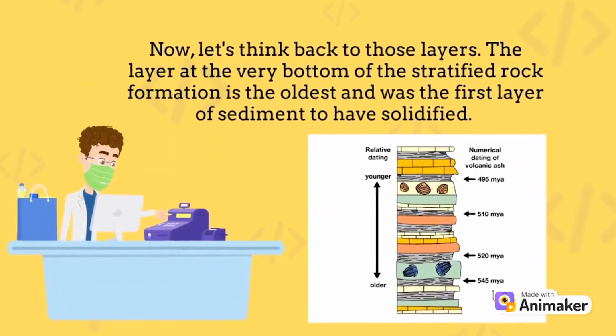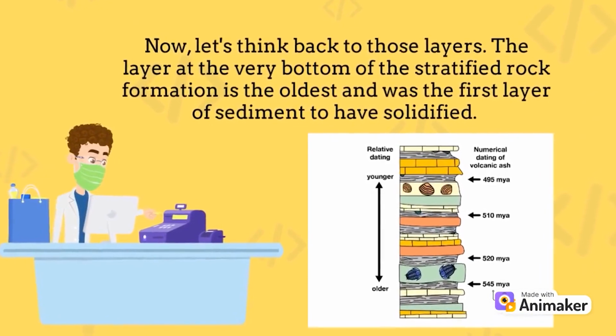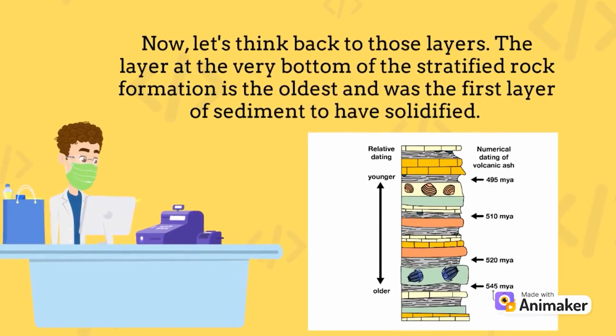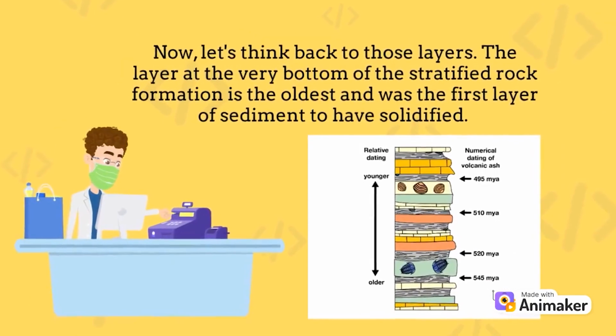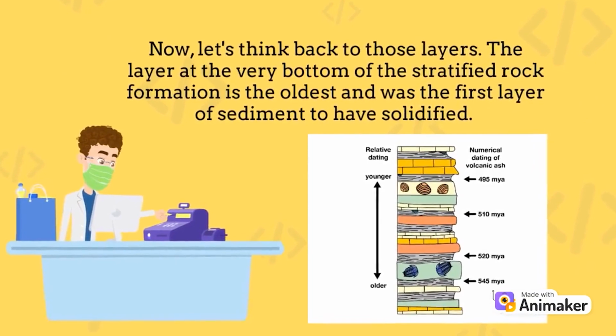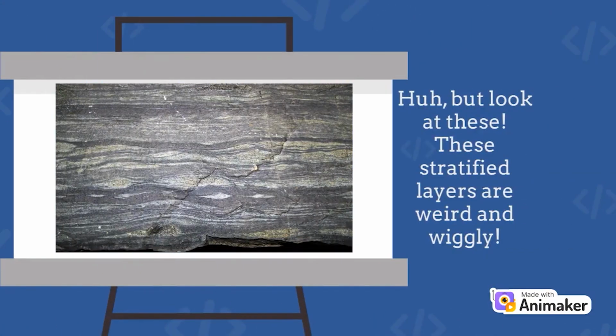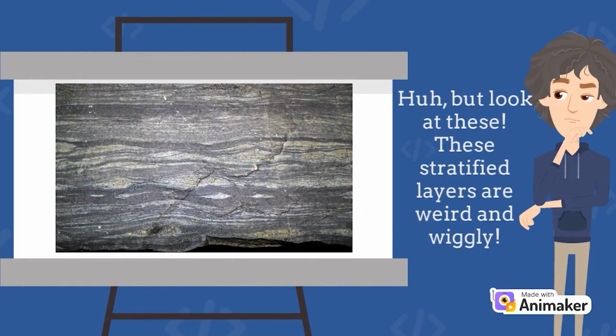Now, let's think back to those layers. The layer at the very bottom of the stratified rock formation is the oldest and was the first layer of sediment to have solidified. As you go up the formation, the layers get younger and younger. This is how you can tell if one layer is older than the other. And this basic principle of relative dating is called the principle of superposition. Huh? Look at these. These stratified layers are weird and wiggly.